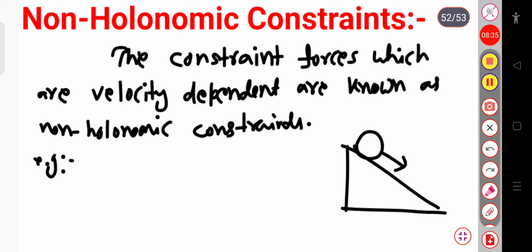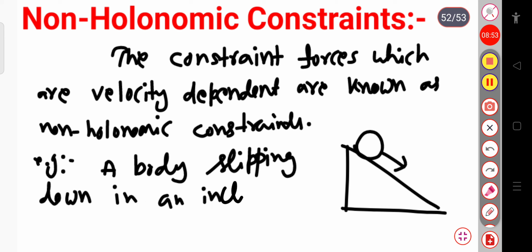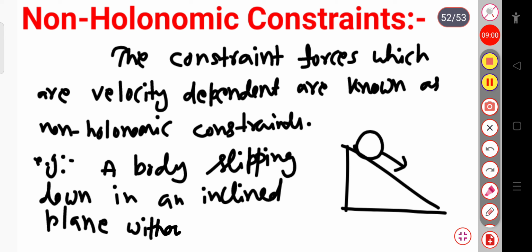So a body slipping down an inclined plane without rolling is an example of a non-holonomic constraint.